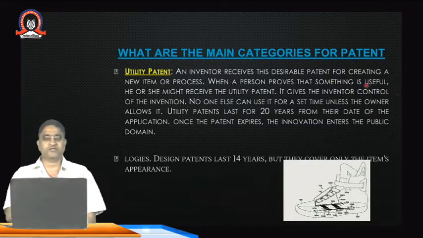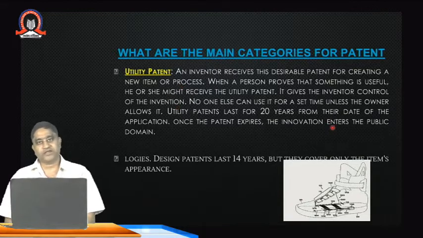It gives the inventors control of the invention. No one else can use it for a set time unless the owner allows it. Those are the unique conditions under the utility patent. The utility patent once again lasts for 20 years from the date of the application. Once the patent expires, the invention enters the public domain and any other person can produce the same type of products. The logos and designs patents are different types of utility patents, and they last for 14 years.